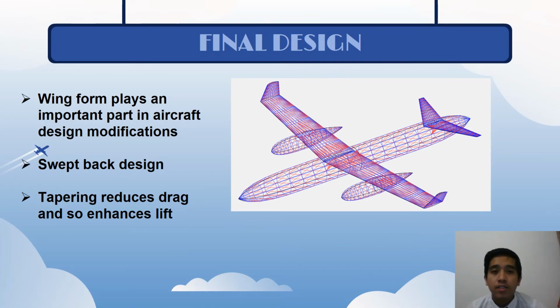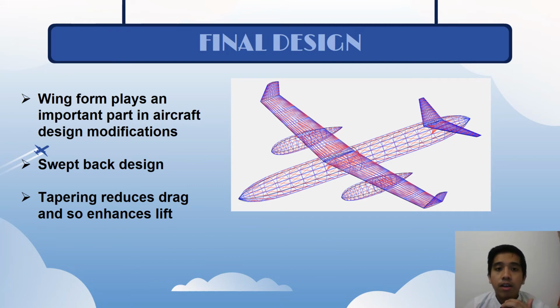So here is the final slide of the final design. So the chosen wing form plays an important part in aircraft design modification, and each style of wing selected serves a distinct purpose. The wing in this study is designed to be swept-back design. The airspeed over the top side of the wings surpasses the speed of sound as the aircraft accelerates, causing a vibration in the plane's body. As a result, the sweeping back was purposely oriented towards the back of the aircraft to assure the aircraft stability and reduce vibration at high speeds.